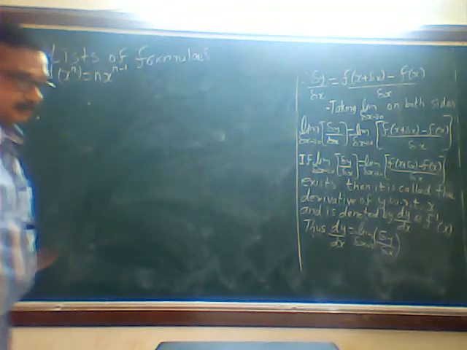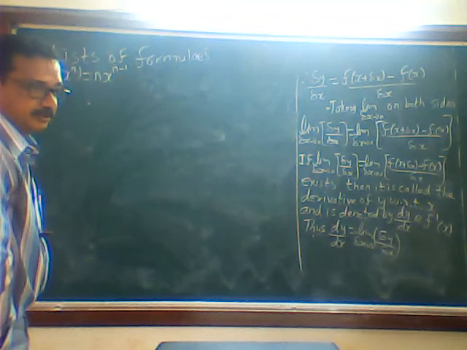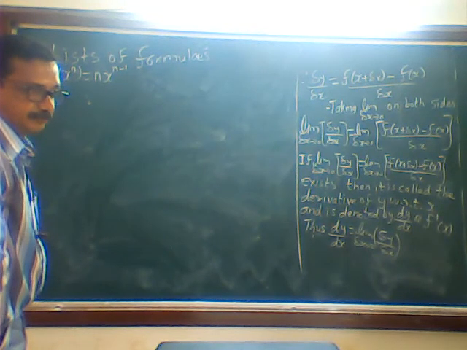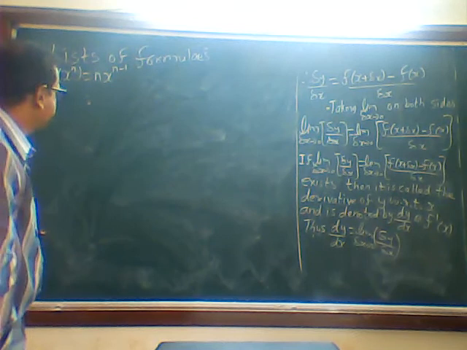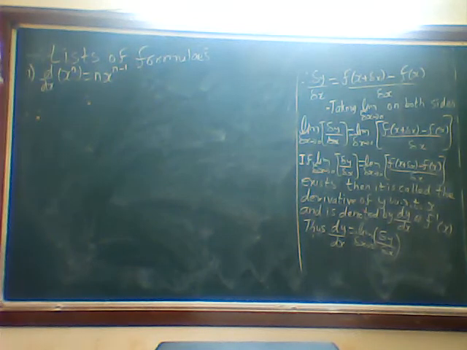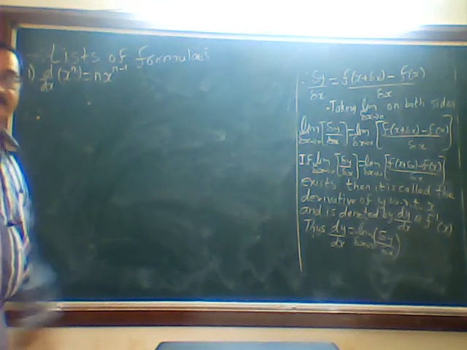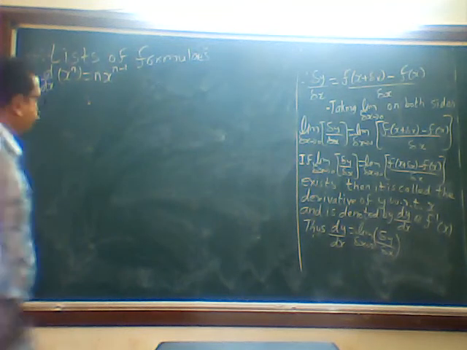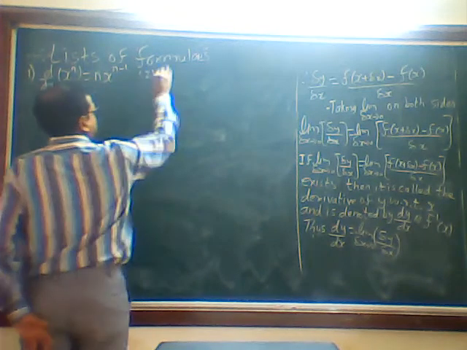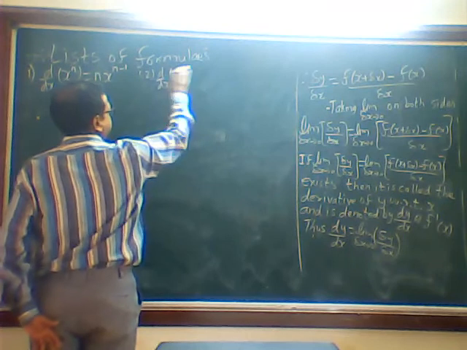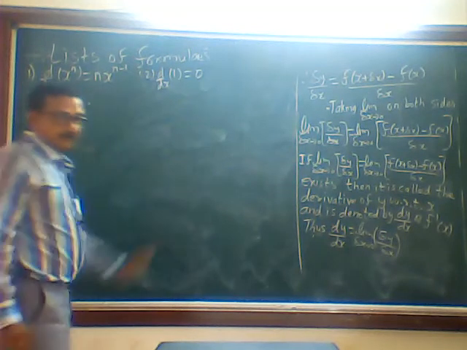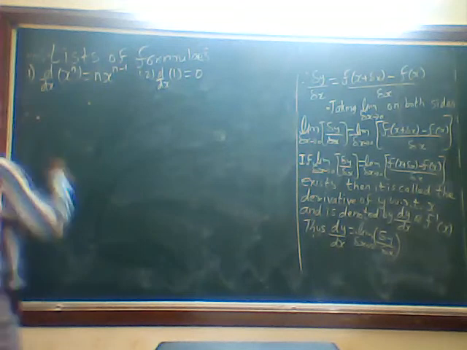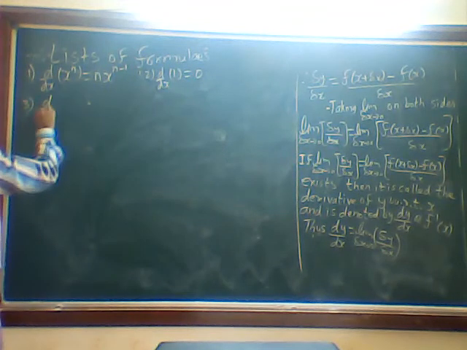We will learn limited things because the portion is vast and that is required for the PUC syllabus. As you are in BCA, whatever I am doing, that much you do. D by dx of x raised to n is n times x raised to n minus 1. Now the second one, d by dx of 1. Because 1 is a constant, it is 0.